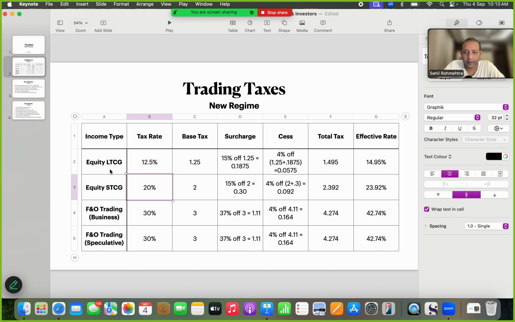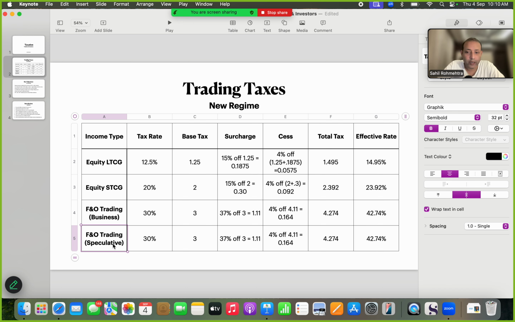So we have these four clusters, and you can see that, broadly speaking, there are three base rates or three tax rates that are applicable. Now, essentially we can see that F&O trading as business and F&O trading as speculative income both have similar tax treatment, but they are under separate heads.